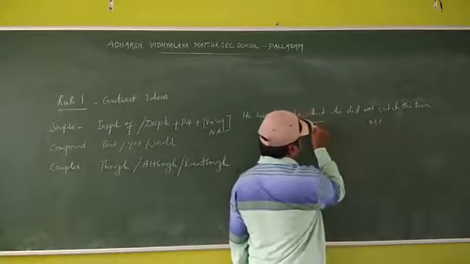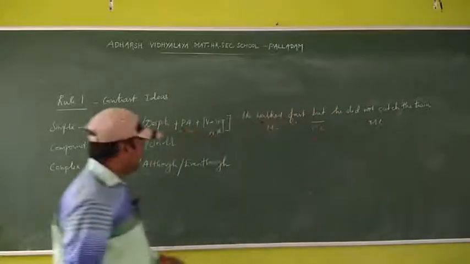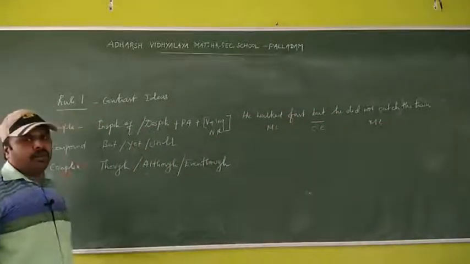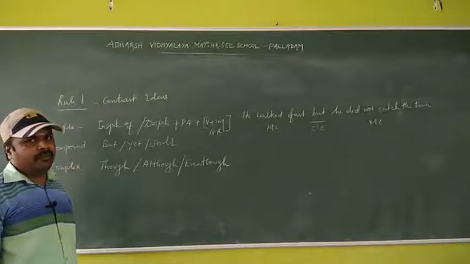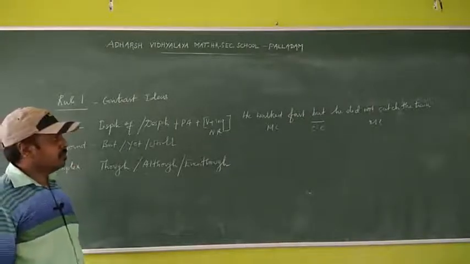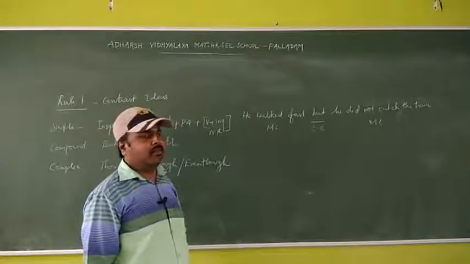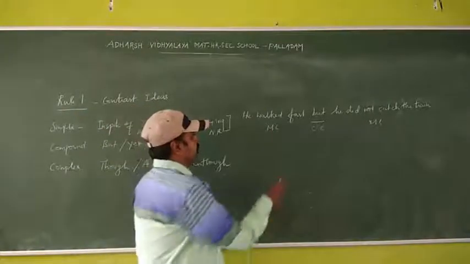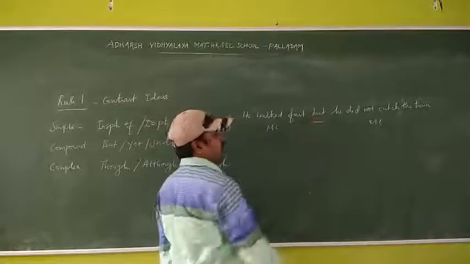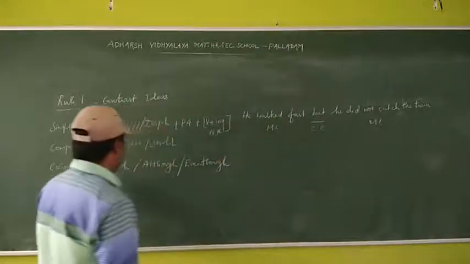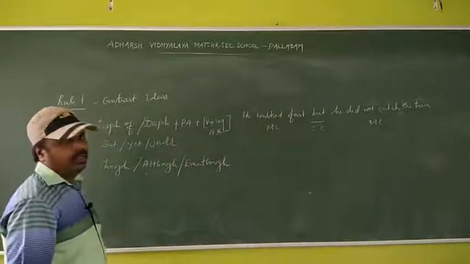And what is coordinating conjunction? But. So it is compound sentence. Okay, so how will you change into complex sentence? Very easy. You have to remove coordinating conjunction, you have to add subordinating conjunction.